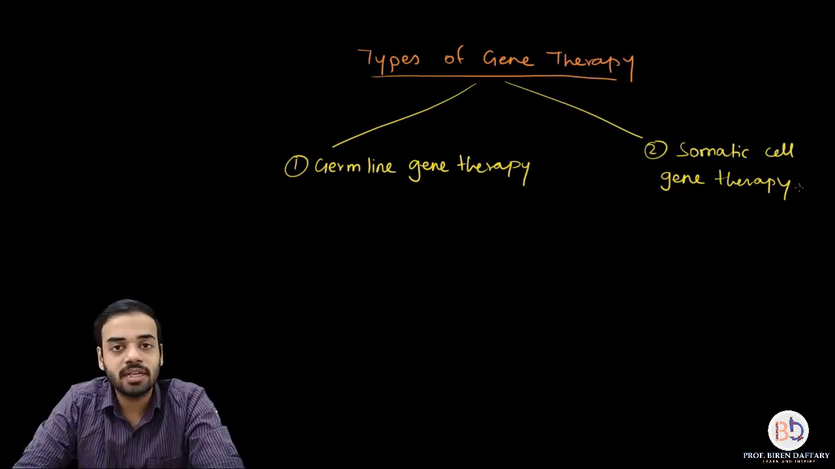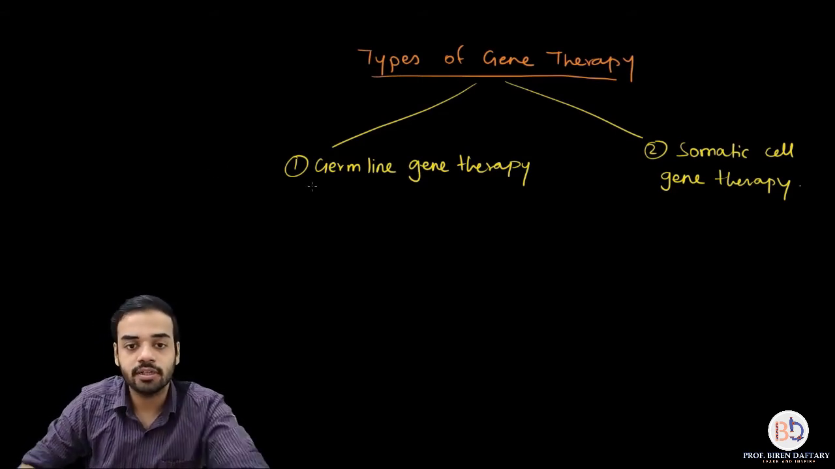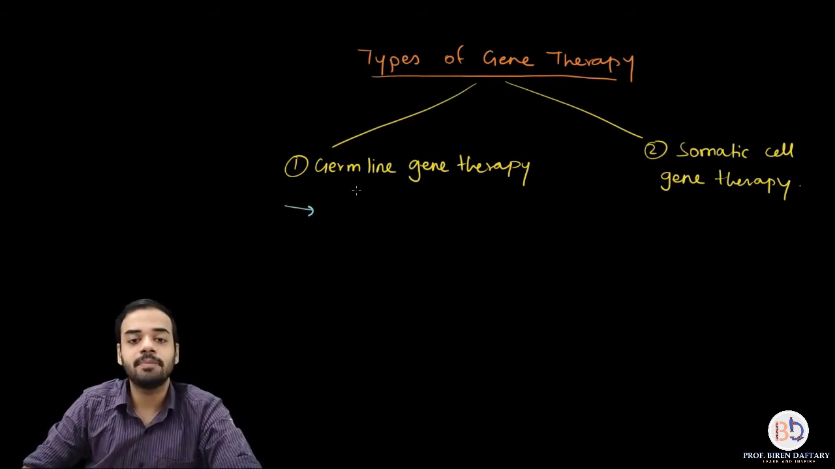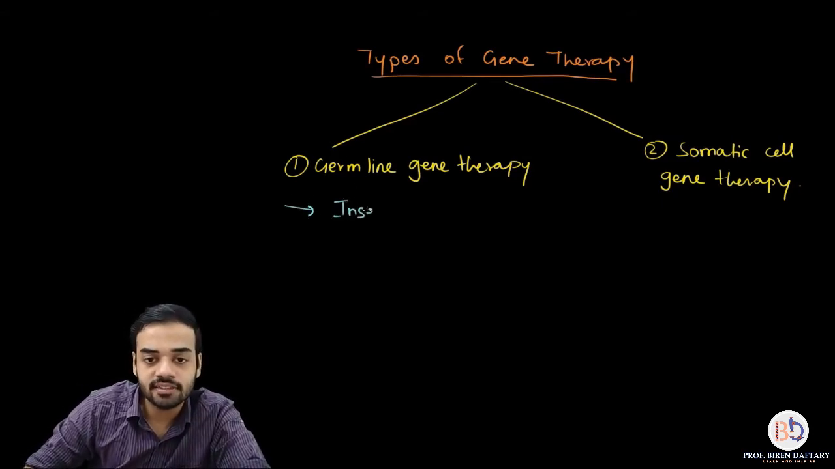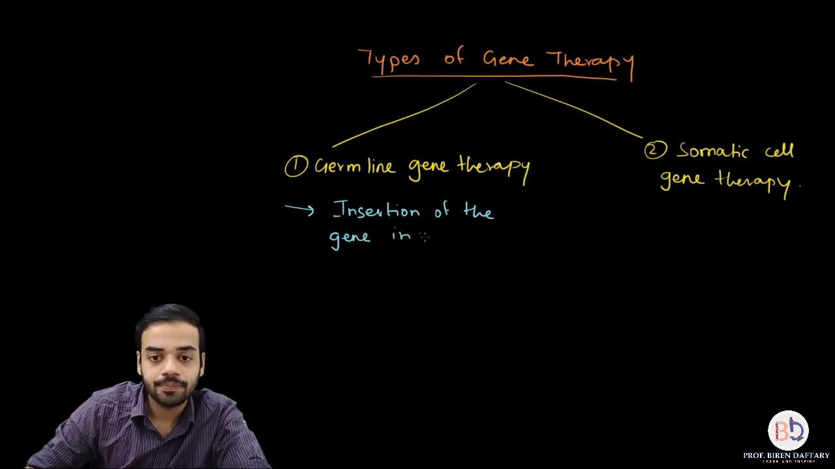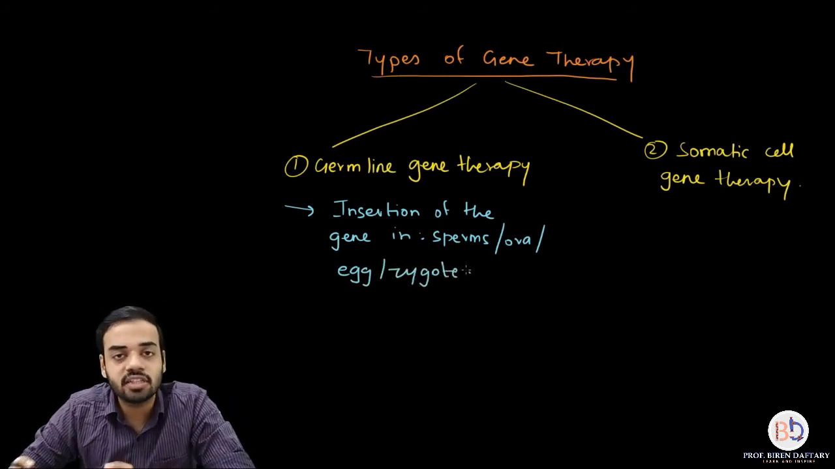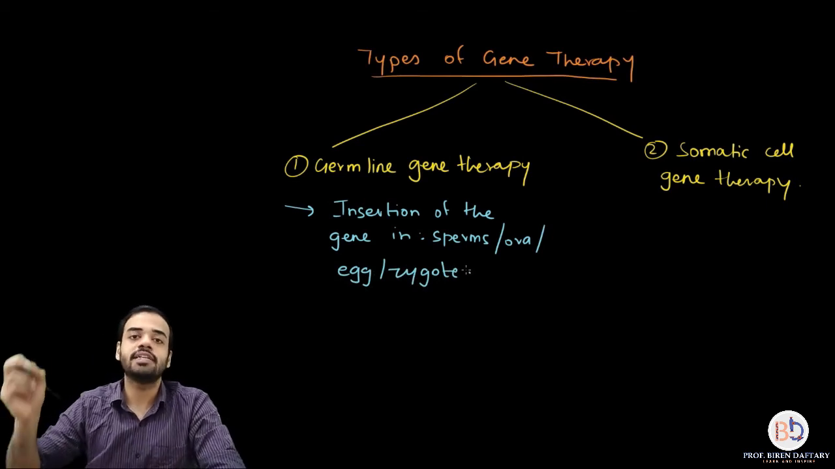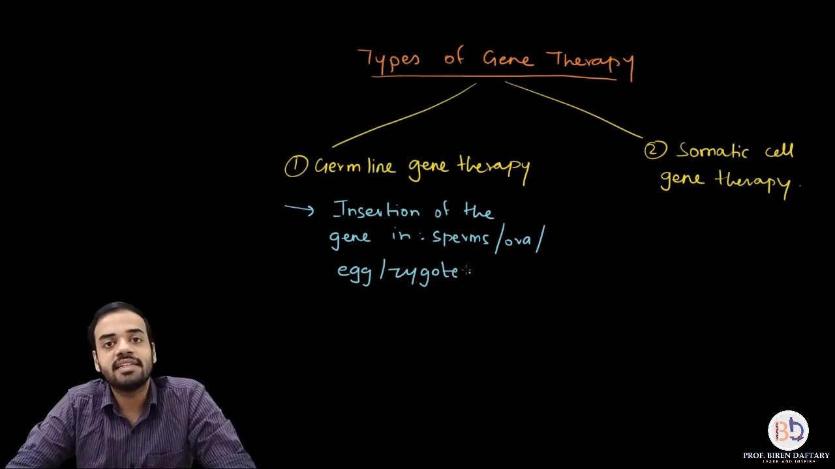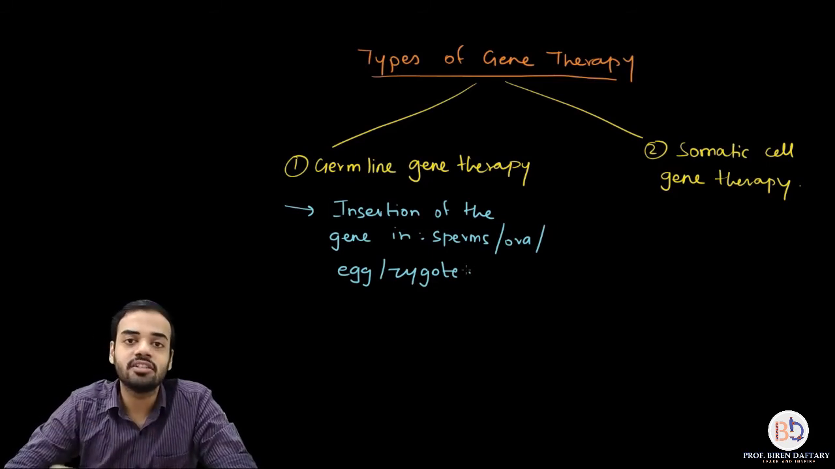Now first of all, let us start with germ-line gene therapy. Now what is germ-line gene therapy? Germ-line gene therapy basically involves insertion of the gene in sperm, ovum, egg, zygote. So in all these germinal cells, when you insert a gene, the gene therapy is called germ-line gene therapy.